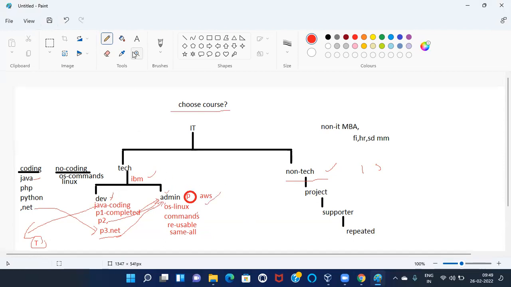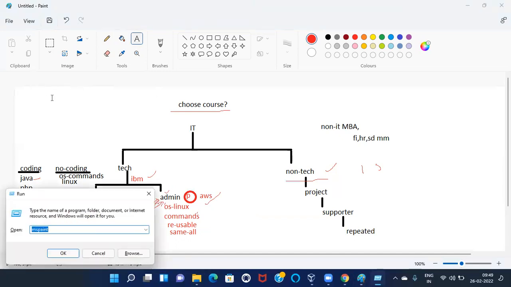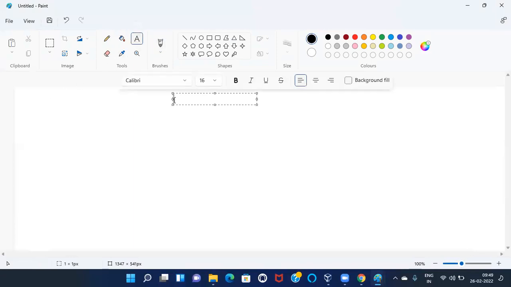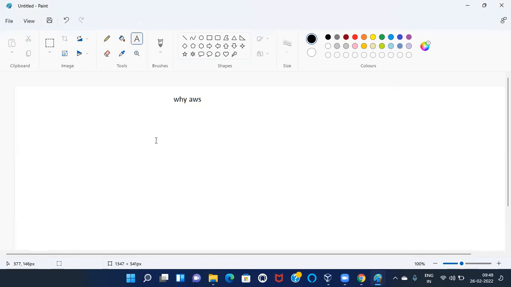The second point is what? Why should I learn only AWS? Why not the remaining ones? Coming to AWS engineers, why should I learn AWS? I have an answer. As an AWS engineer, our first quality is what? We should understand the requirement.